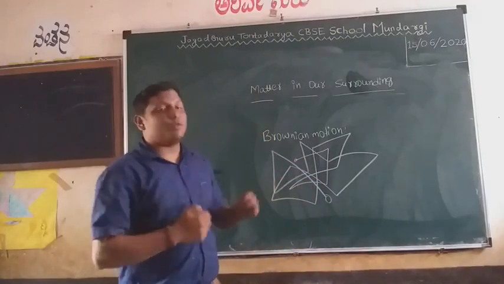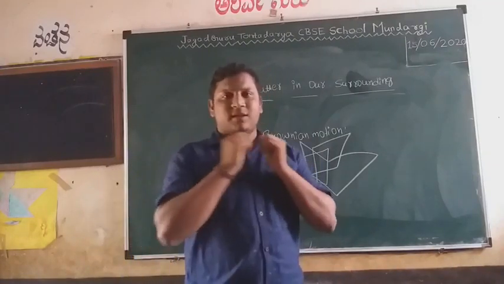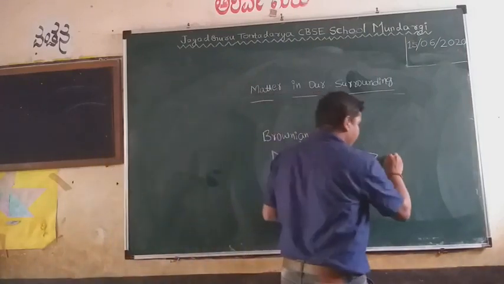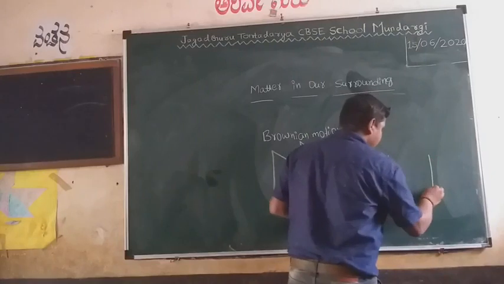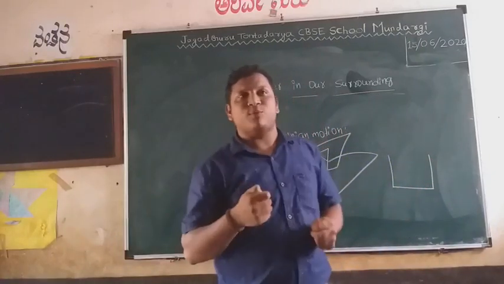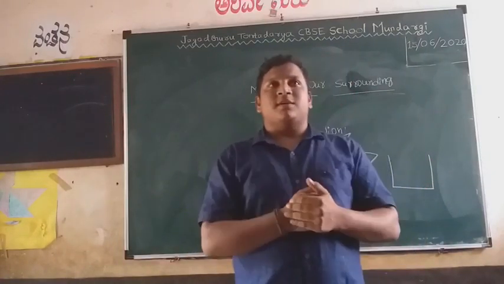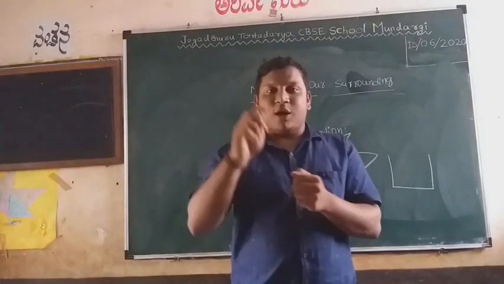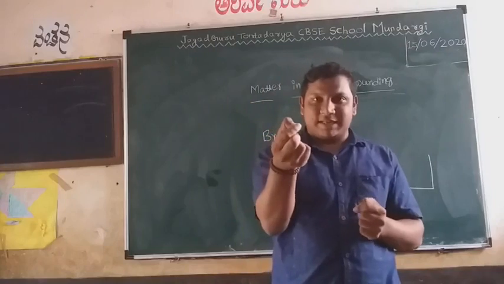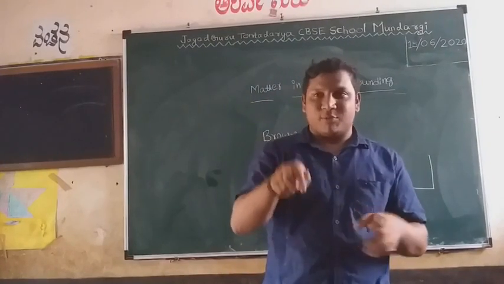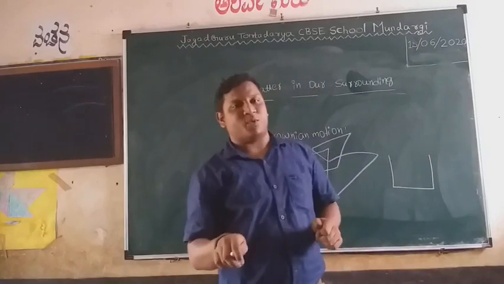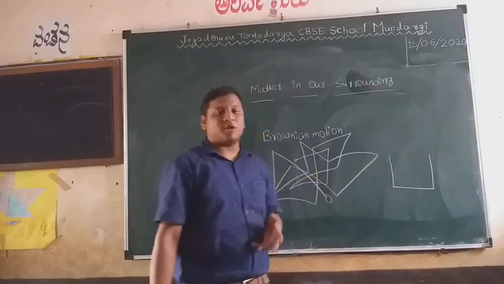Why does Brownian motion happen in a solution? Take one example. Just imagine Brownian motion is like preparing rice. When you add rice and start to boil, see how the rice grains move when you start boiling. Like that only, the particles are in a zigzag motion. That is nothing but Brownian motion.